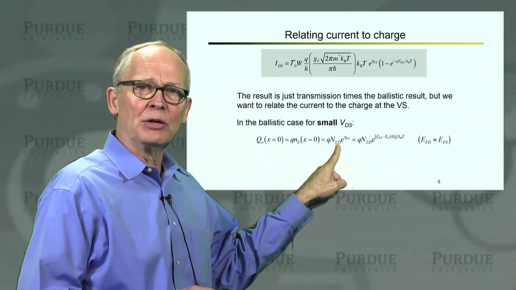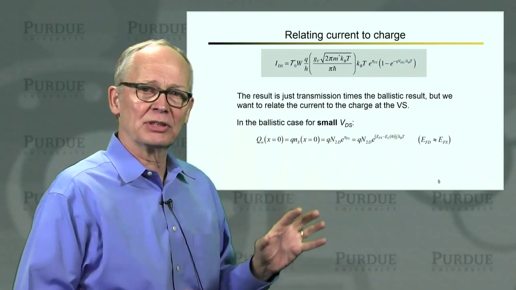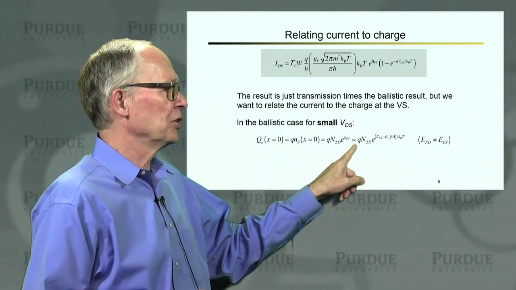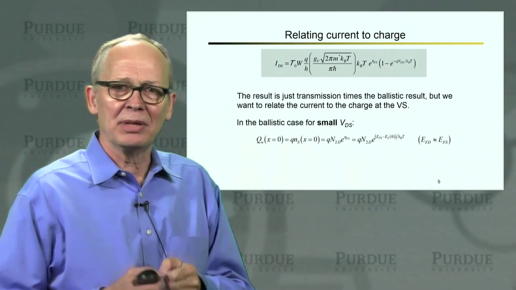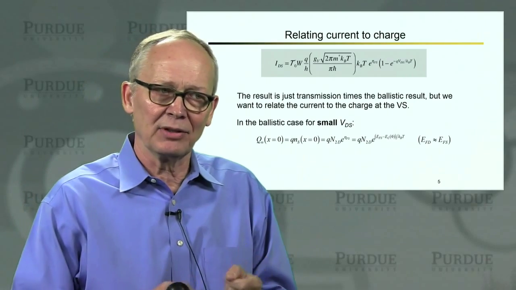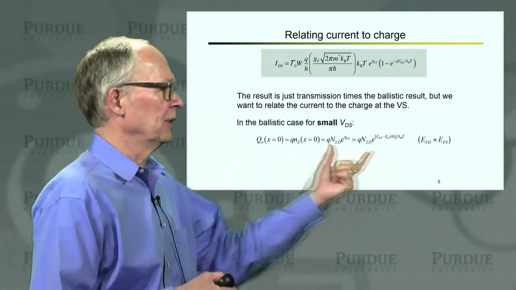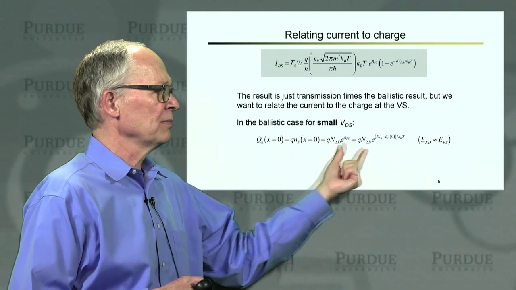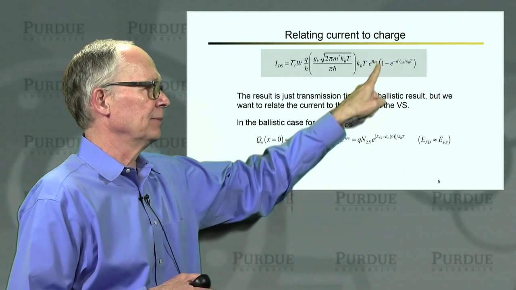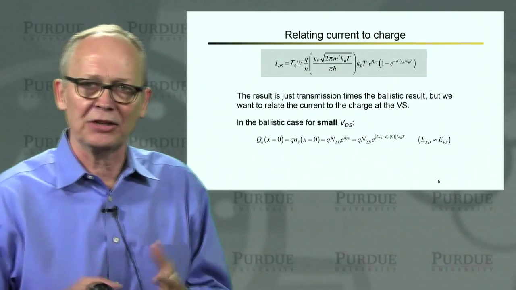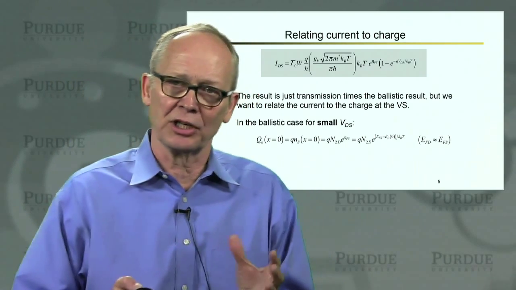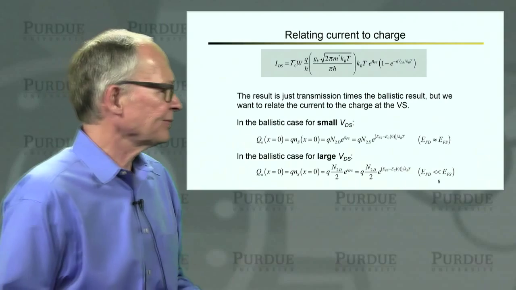Actually, there were two equal terms here. Half of the charge was coming in from the source, half of the charge was coming in from the drain, but under low bias, the drain Fermi level and the source Fermi level were almost in the same location, so we just lumped them together. This was our expression. We could solve for e to the eta sub s, and we could then express the current in terms of the charge in the linear regime.